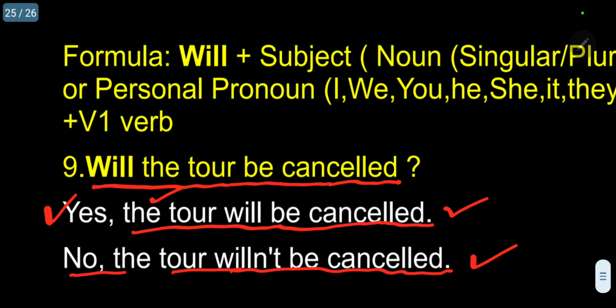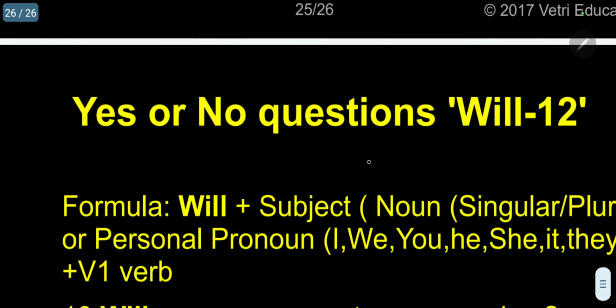As I already told you, only when you use you do you have to use I. In all other cases, you repeat the same subject, like I, we, you, he, she, it, they, or any noun, Ram, Sita. You can use it directly.